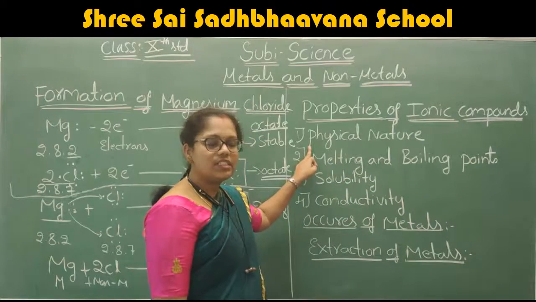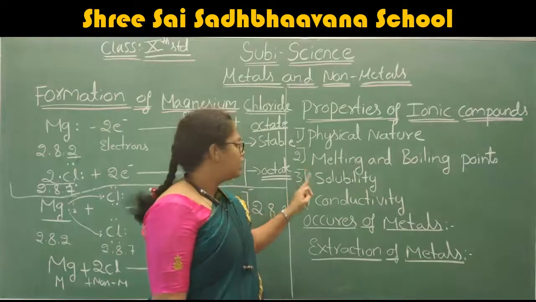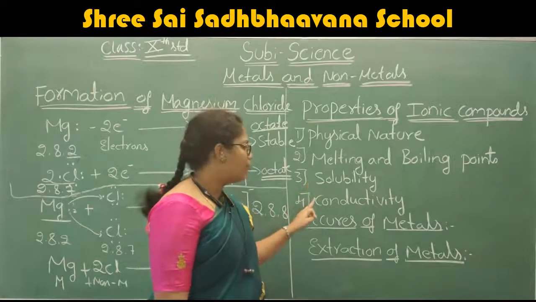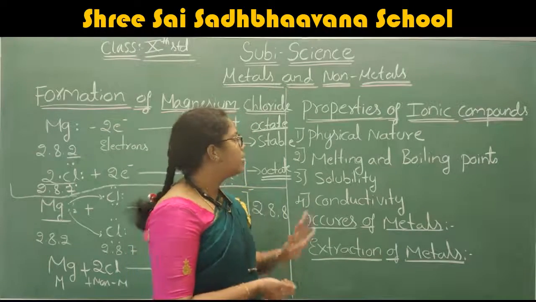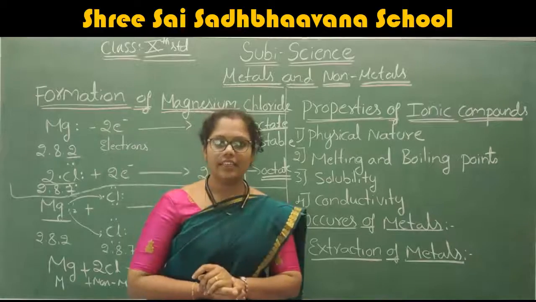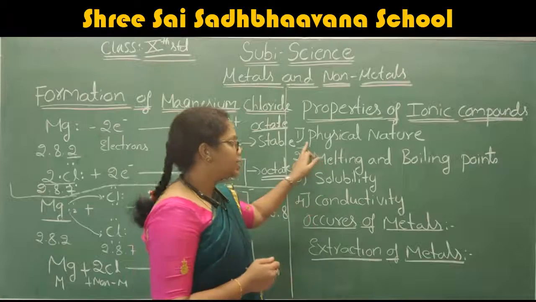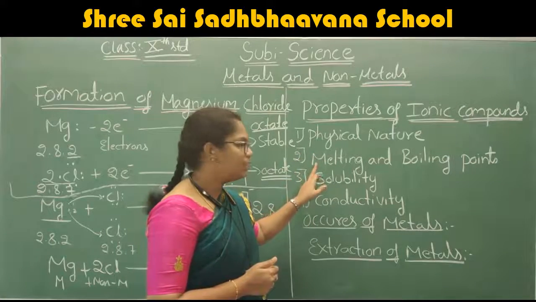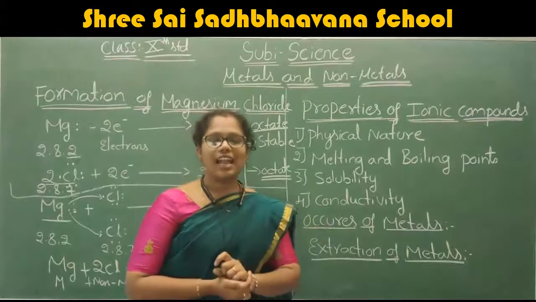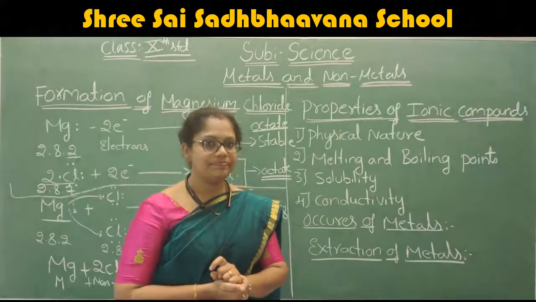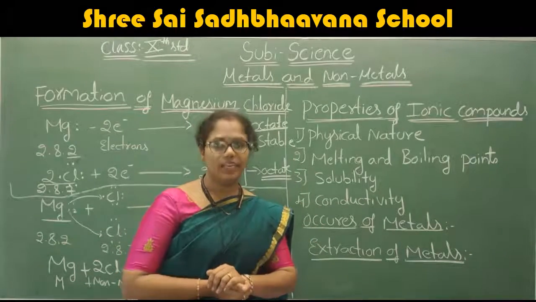The third one is solubility and the fourth one is conductivity. What are the 4 important properties we are going to discuss for ionic compounds? Physical nature, melting point and boiling point, solubility and conductivity. Now we will start discussing them one by one.